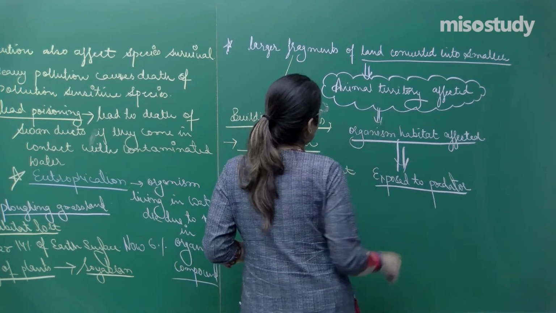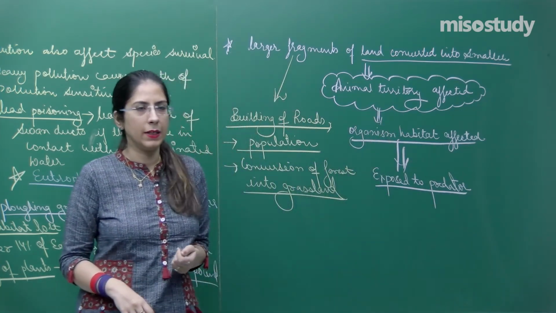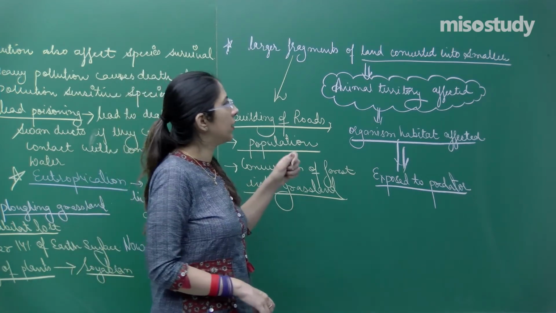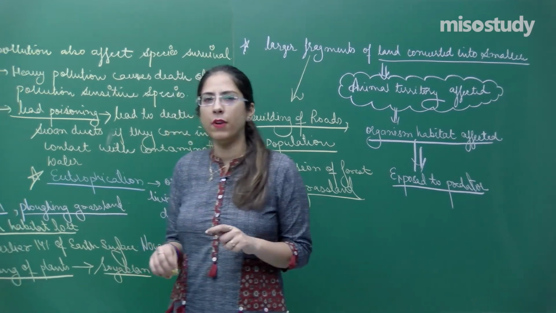Territory will be affected. Ultimately organisms are exposed to predators and likewise they die. Right? So this is another reason. Till now we have discussed one reason, which is habitat loss and fragmentation.